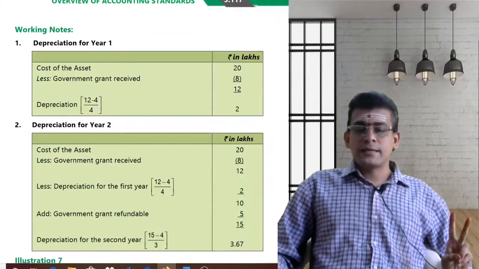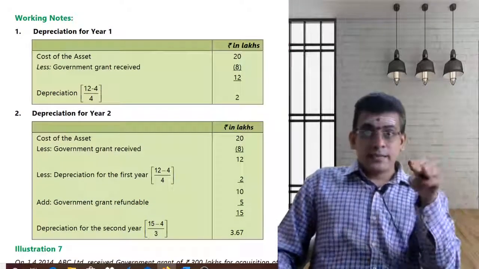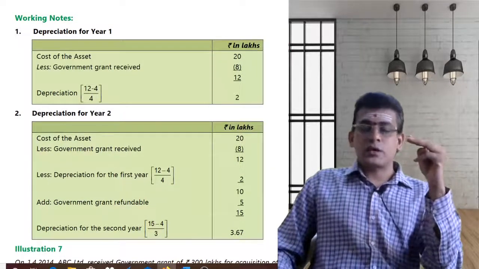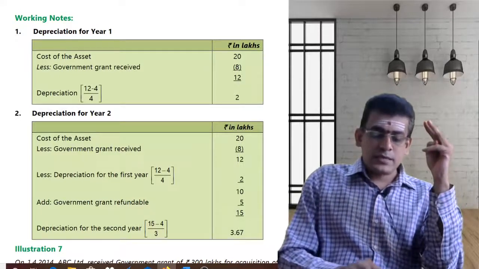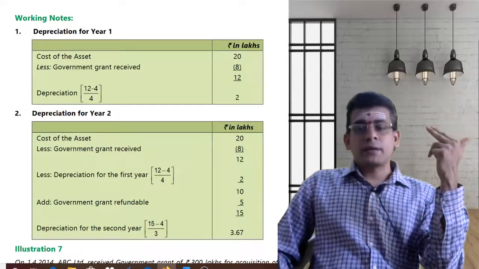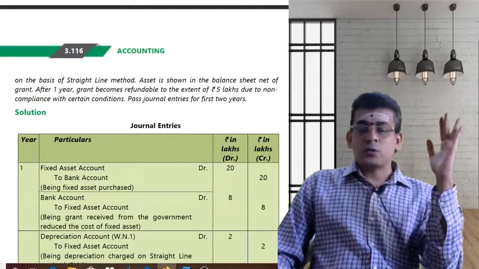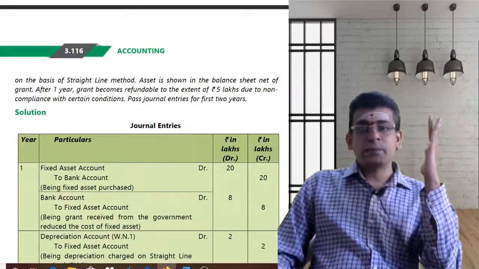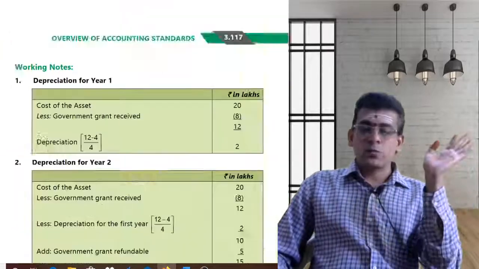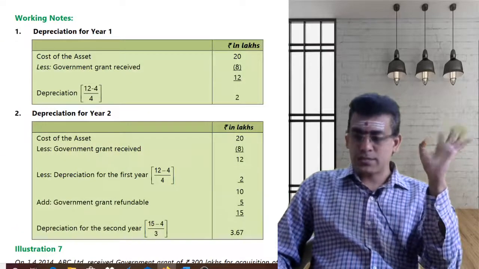So 11 lakhs divided by, second year, the depreciation is happening in the second year, so ultimately I need to take this for 3 years. So 11 divided by 3, I am getting 3.67 as my depreciation. So it's not retrospective. Always calculate the impact in a prospective manner. That is your illustration 6.